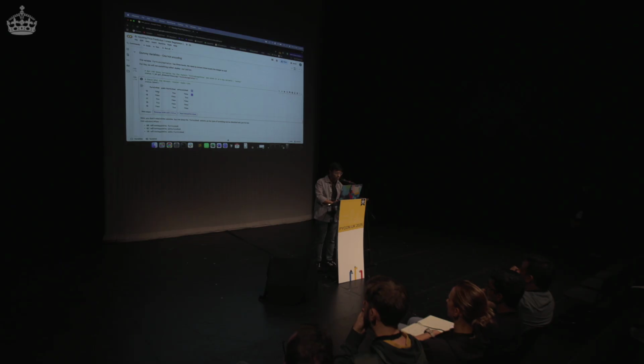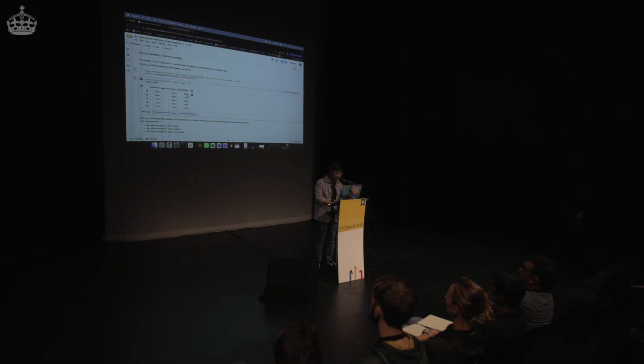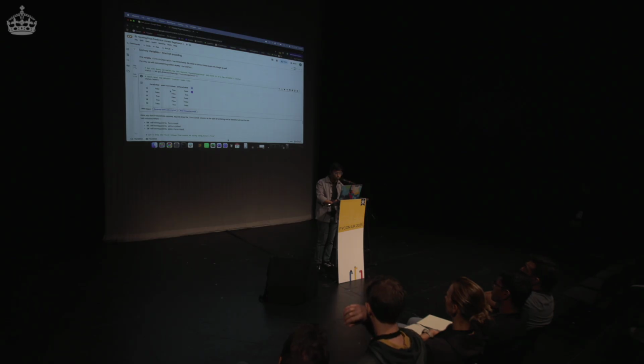So let's say a house is semi-furnished. Obviously if this is true, both of the other ones are going to be false, because the house can only be in one state at a time, right? So this house is semi-furnished, so the other 2 are false. If it is unfurnished, then the other 2 are going to be false. Now we can just put this directly in the data and get rid of the column we already had with a string. But it's a better thing to do: you can always use 2 fields to get the value of the 3rd field, right? If you know here is a true, you know that the first field is going to be false, and the 3rd one is going to be false too.